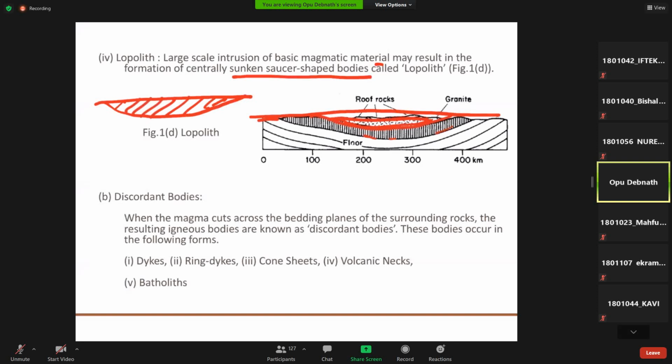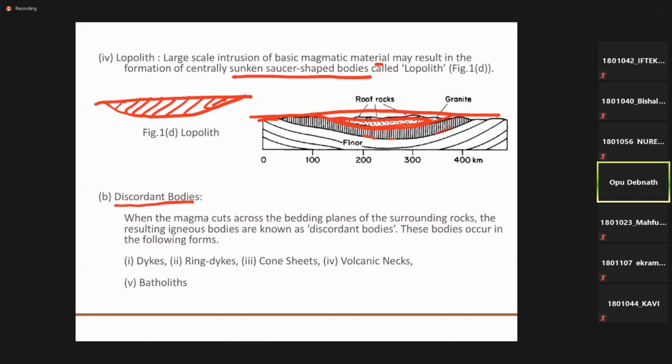And next one is the discordant bodies. I have already shown some discordant bodies like batholiths. These are already discussed. Dikes, this is already discussed.